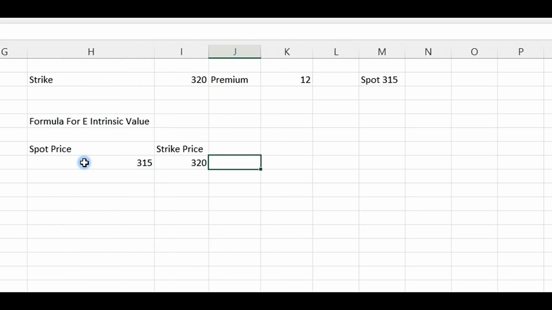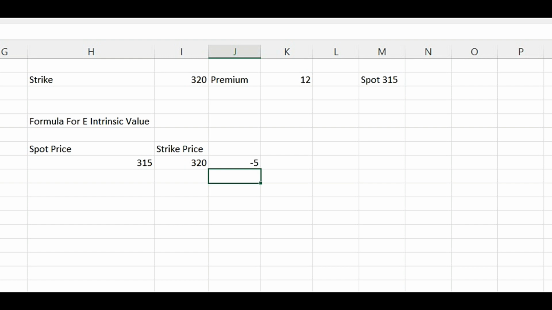Spot price is 315, and strike price is 320. The difference between these two is minus 5. So how much will the intrinsic value be? It will be 0, because intrinsic value cannot go below 0.